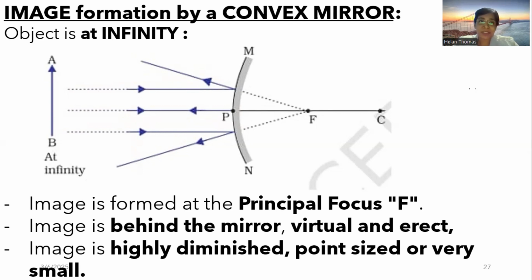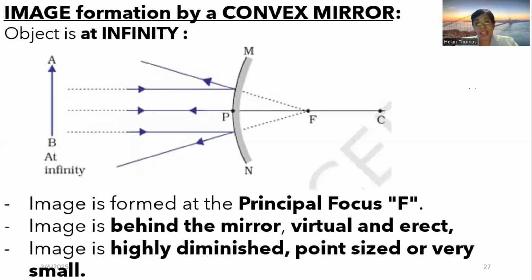And when the object is at infinity, what happens? The light ray will hit the convex mirror, and it will get diverged, following the law of reflection as I is equal to R. But if you extend this reflected ray, it will appear to get diverged from the point F, and here is the focus. So whenever the object is placed at infinity, the image is formed at the focus, because these reflected light rays will appear to come from the point F. Okay, and so the image is formed at the focus when the object is placed at infinity.